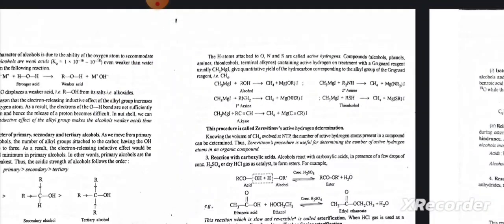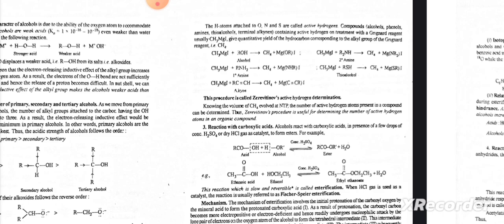Reaction with Grignard reagents. Alcohols, being acidic, react with Grignard reagent, which acts as a strong base, to form alkanes. However, be noted that the alkane formed corresponds to the alkyl group of the Grignard reagent. Compounds containing the H atom attached to O, N and S are called active hydrogen compounds. Alcohols, phenols, amines, thiols, terminal alkynes containing active hydrogen on treatment with the Grignard reagent usually give a quantitative yield of hydrocarbon corresponding to the alkyl group of the Grignard reagent.